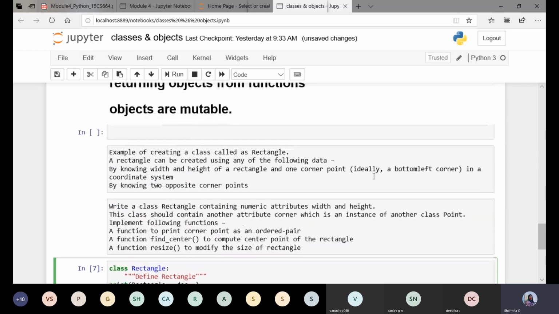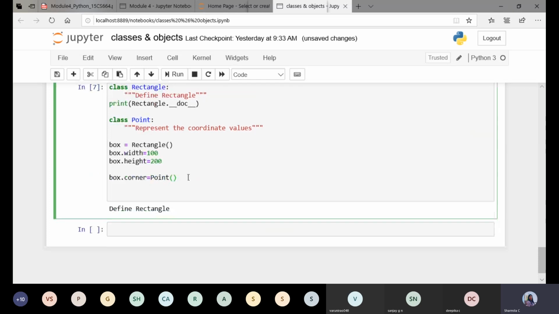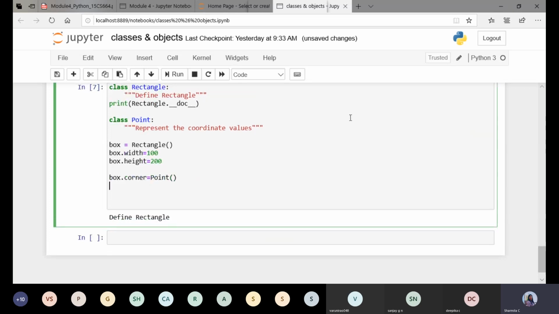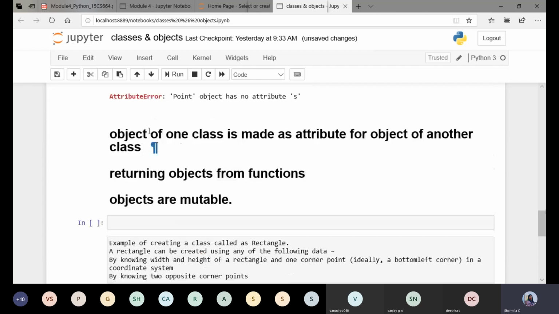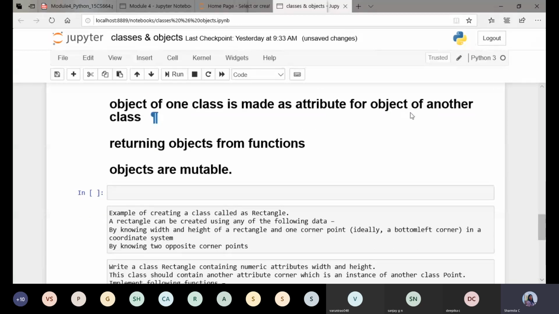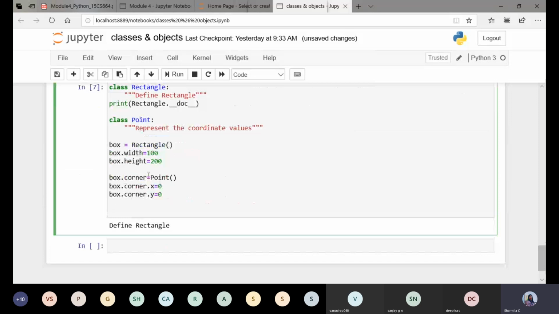That class is point. When I draw the rectangle, the point should have the x coordinate and the y coordinate, some starting point x comma y. So the attributes are created for the object box dot corner. Box dot corner dot x, I'll start with the 0 0 position, and box dot corner dot y equals 0. So the first property: an object of one class is made an attribute of an object of another class.